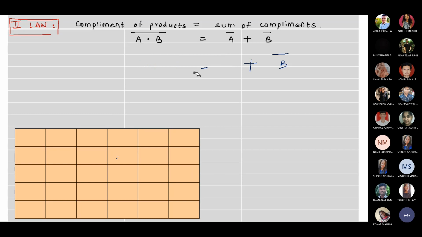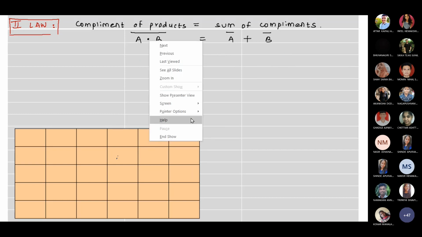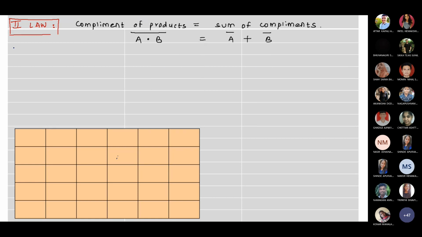So let's solve for this. De Morgan's second theorem. First, we will draw the logical diagram. So LHS is first A and B are given to an AND gate. A, B is the input, and the output over here is A dot B. And then this A dot B is given to NOT to get it complemented. So we get over here (A dot B) bar.